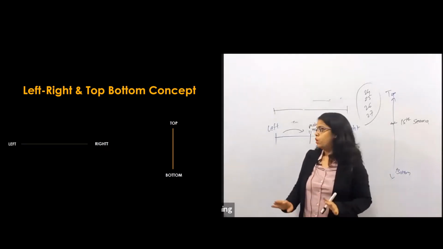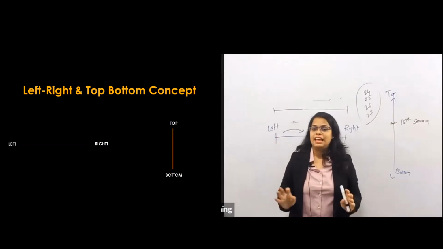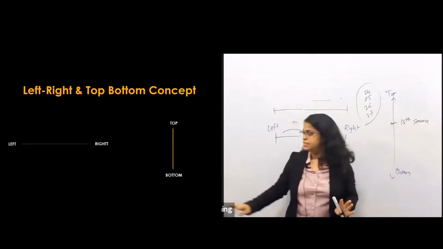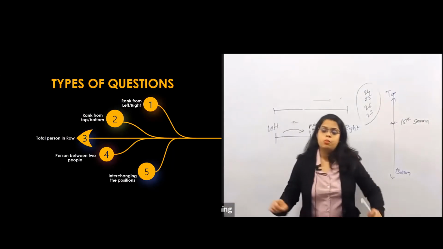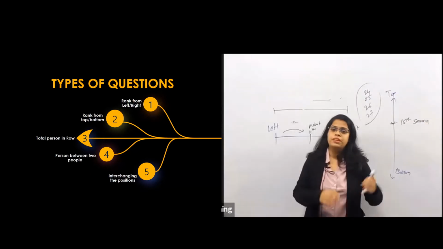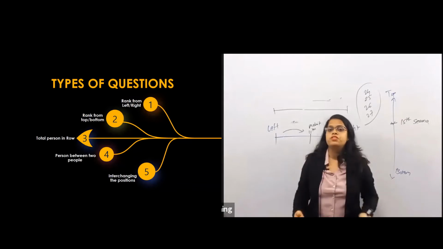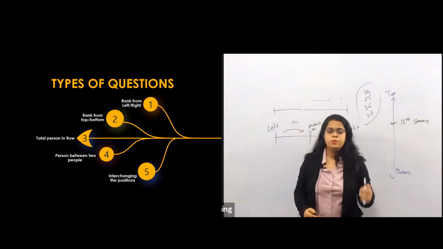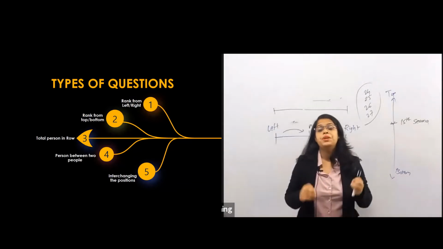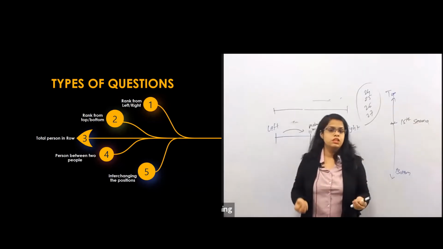Okay. So up to this is your total concepts about ranking. We haven't seen the types of questions yet. So is it clear up to this? So what are the types of questions asked here? Let's see. First, they ask the positions from the left or right in the first type. Then another type is the positions from top or bottom. This will be your second type. In the third type they will ask you the total number of persons in the row.